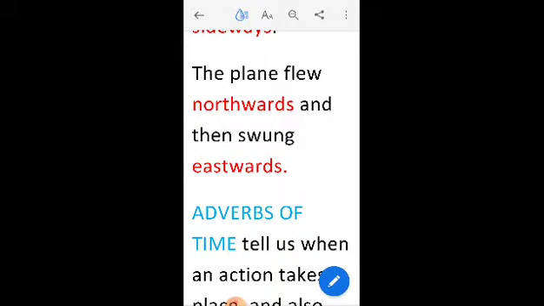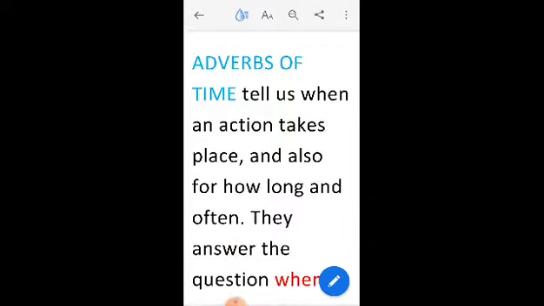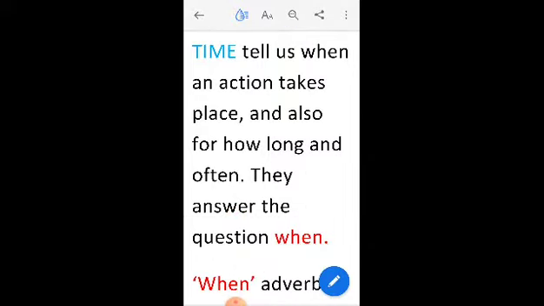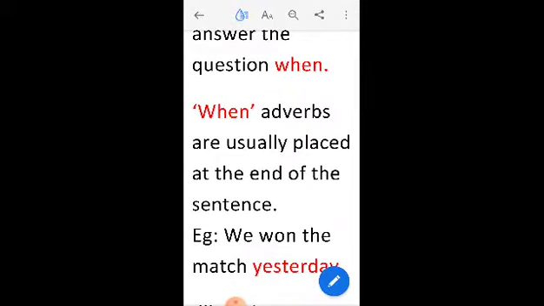Now let us move on to the third adverb, that is adverb of time. The name itself tells us that it shows when an action takes place and also for how long and how often it takes place. So in short, they answer the question when. Adverbs of time are usually placed at the end of the sentence.